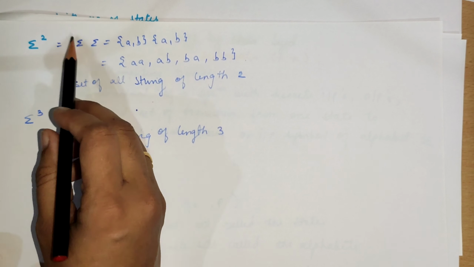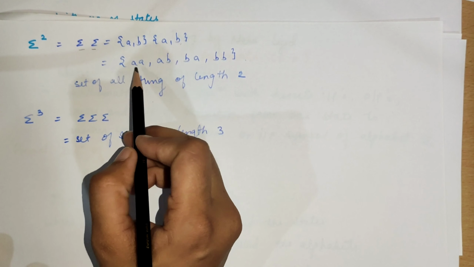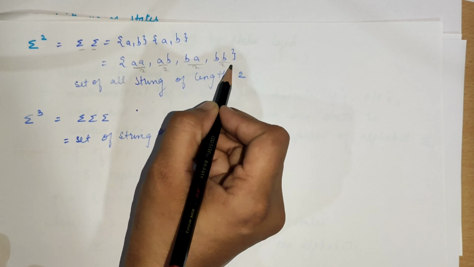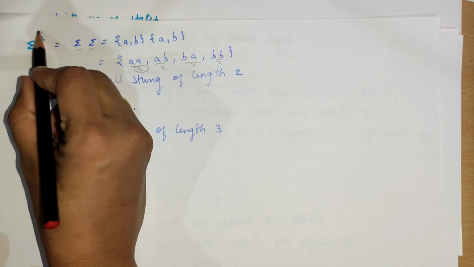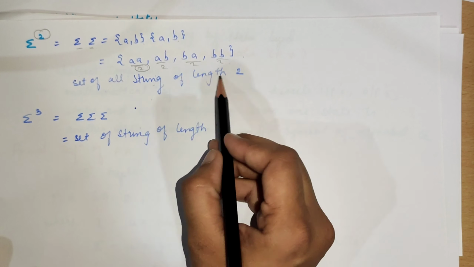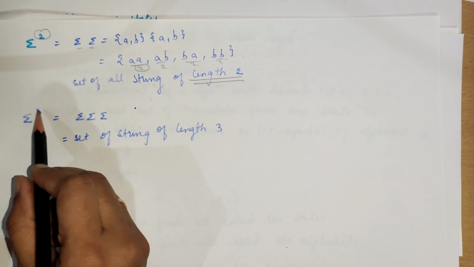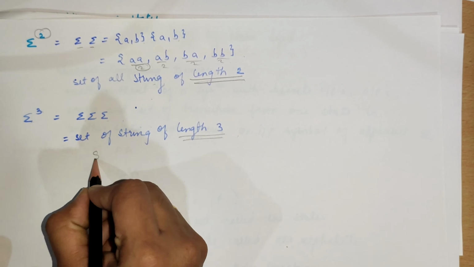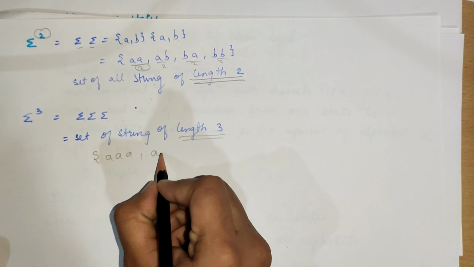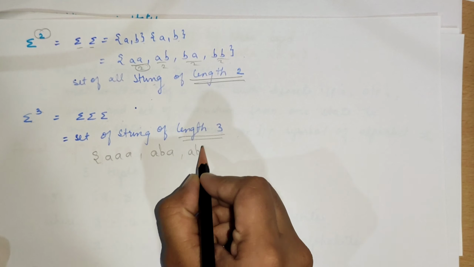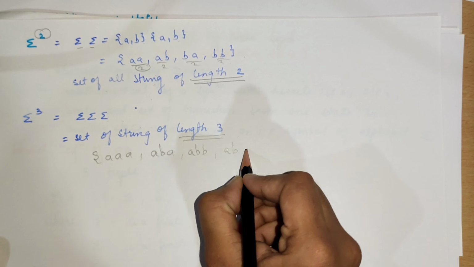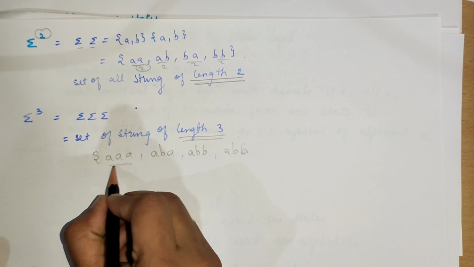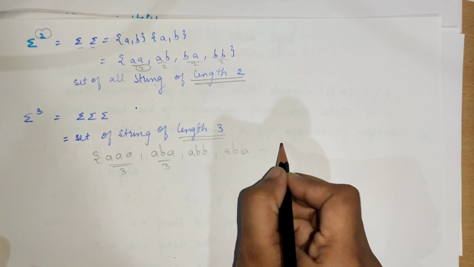Now for the power of 2, there would be two symbols each, meaning the combinations a a, a b, b a and b b. I have written all these combinations. As you can see, the length of each string is just 2. Next is power 3, where the length should be 3: a a a, a a b, a b b and so on. These are all the strings having length exactly 3.